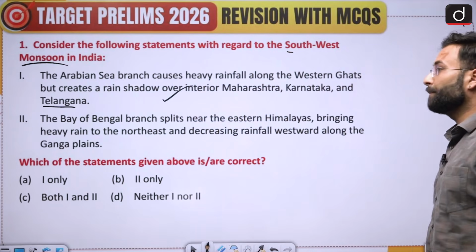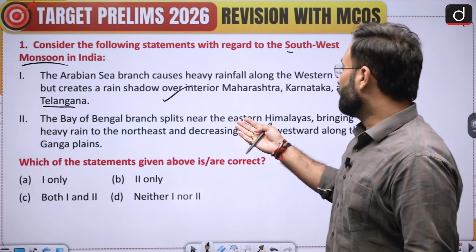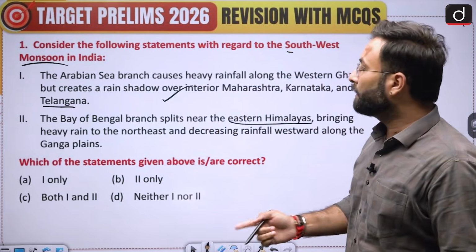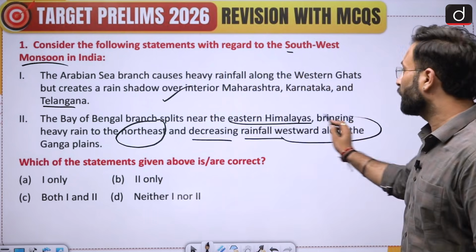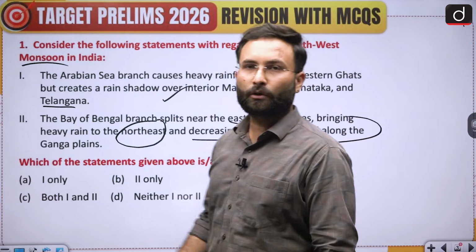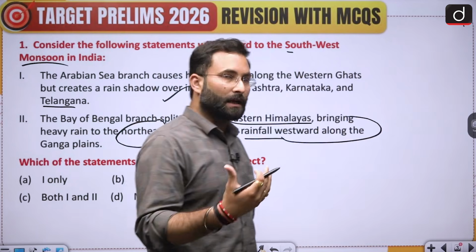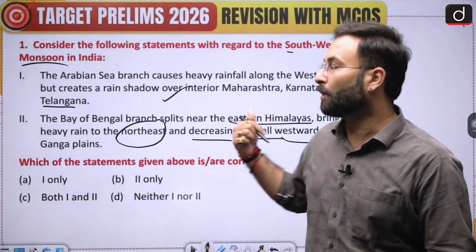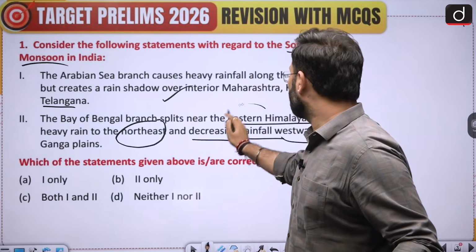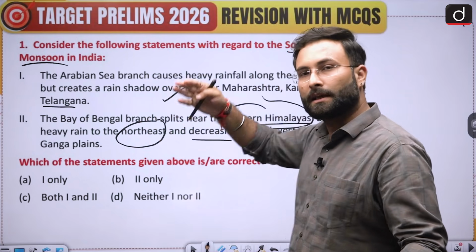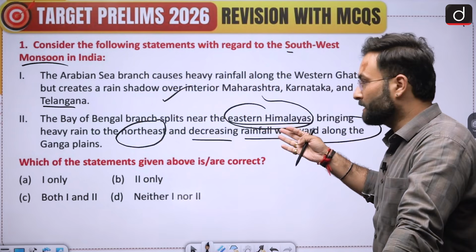Coming to the second one: the Bay of Bengal branch splits near the eastern Himalayas, bringing heavy rain to the northeast and decreasing rainfall westward along the Ganga plain. Now, if we are talking about the other branch, the Bay of Bengal branch, okay, that splits near the eastern Himalayas. When we talk about the eastern Himalayas, we are referring to the Purvanchal Himalayas.